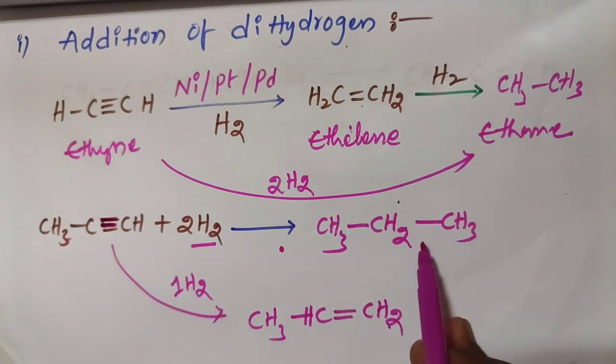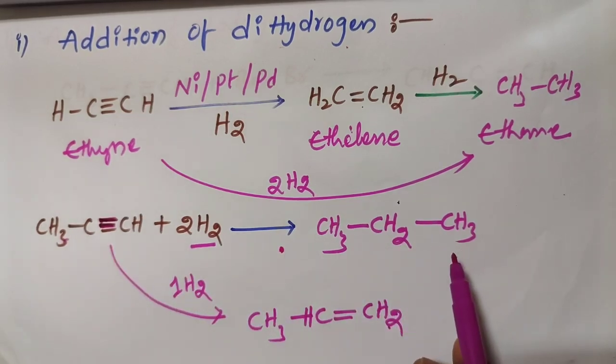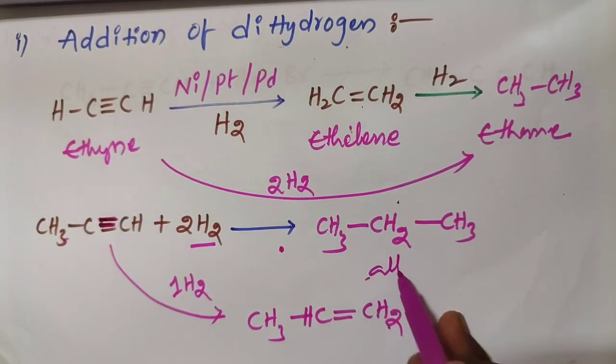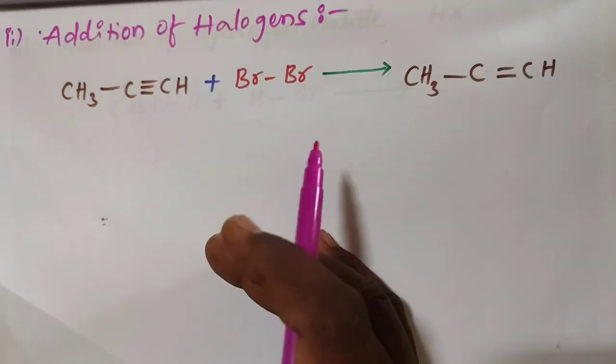Directly hydrogens are added to the pi bond positions, we get the alkane as a product. This is an alkane. Which one? Propane. This is propene. Okay. This is a hydrogenation. Halogenation